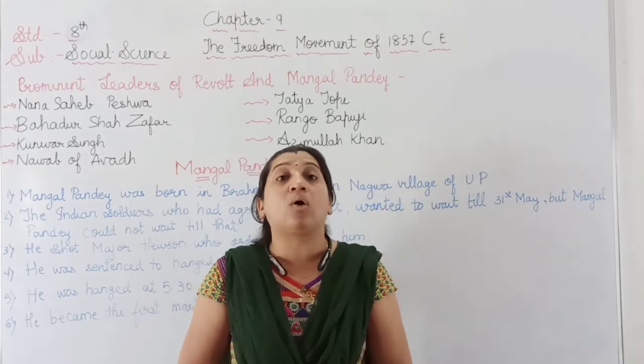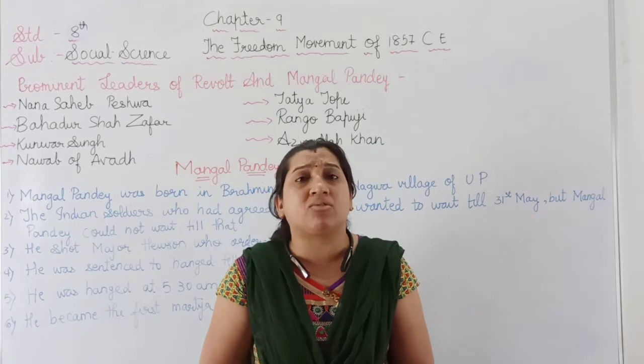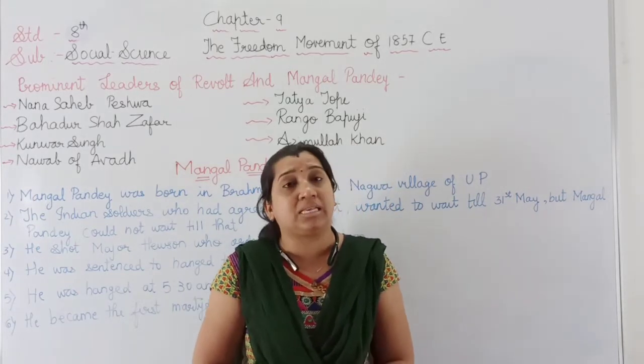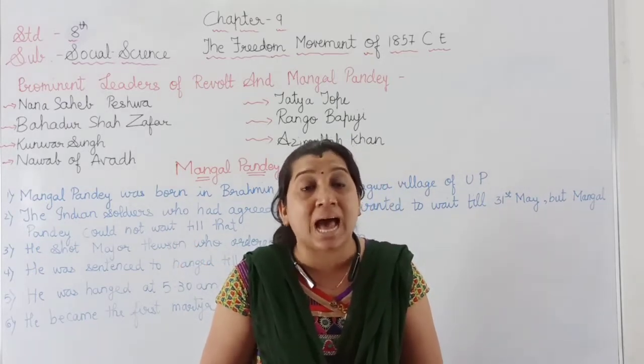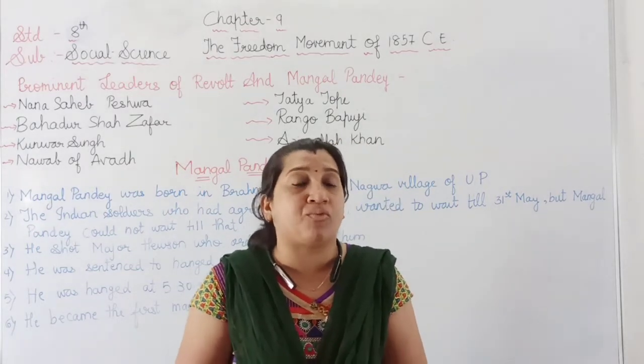Then the Britishers took Mangal Pandey to the hospital, because they wanted to know the planning of the revolt of 1857.